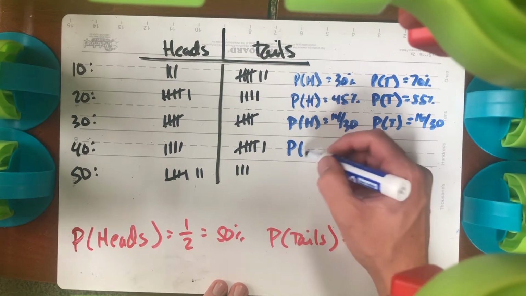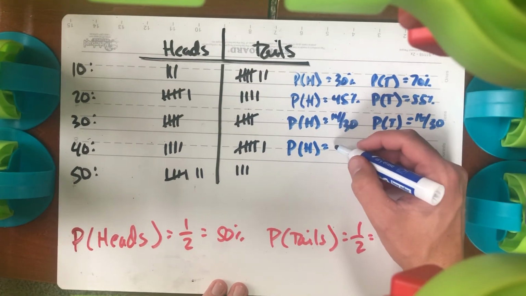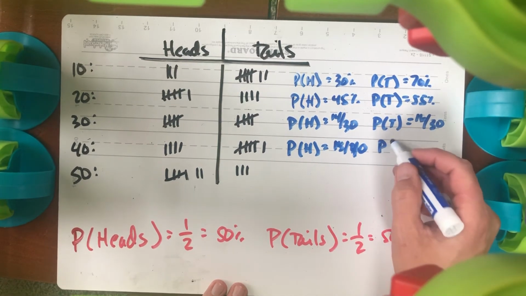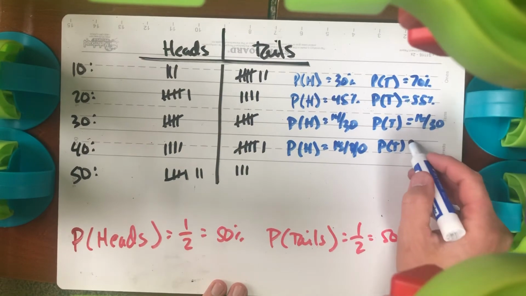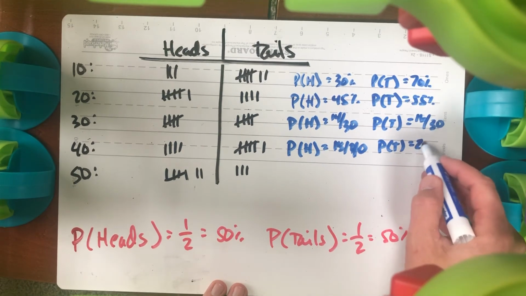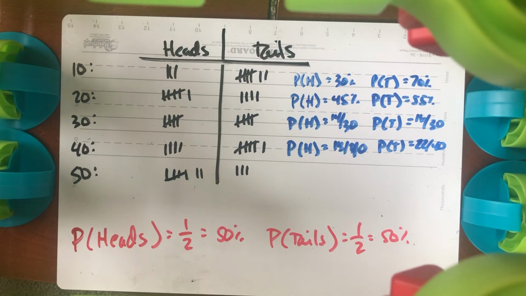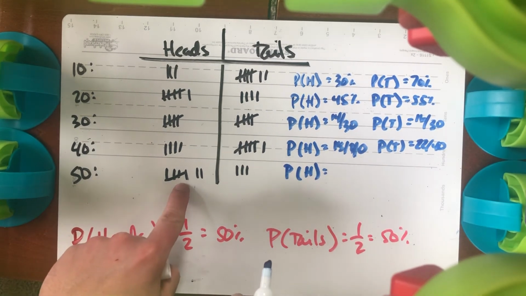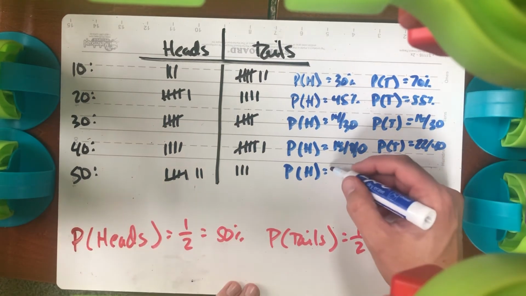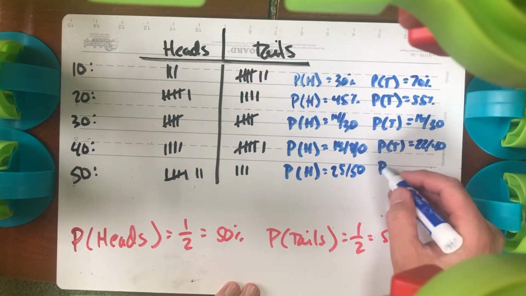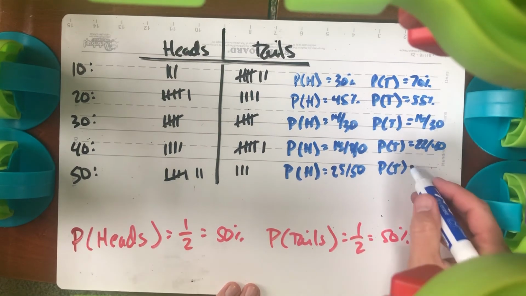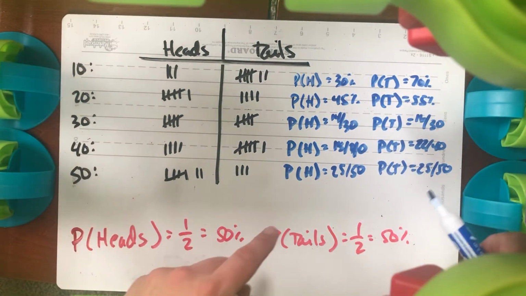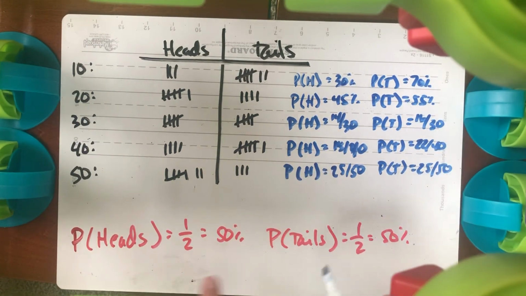I do another 10 trials. The probability of getting heads was 18 out of 40. And the probability of getting tails, adding in these new 6, would be 22 out of 40. So now I'm further away from 50-50. I do another 10 trials, my probability of getting heads, I add on 7 more. That puts me at 25 out of 50. And probability of getting a tails, tack on 3 more, 25 out of 50. So it took 50 trials, but after 50 trials, my heads and tails were what they were supposed to be.